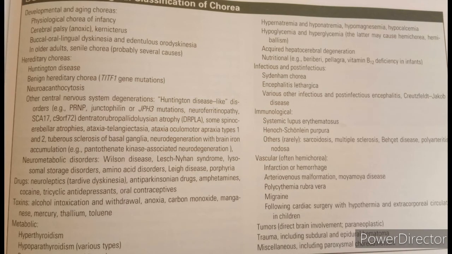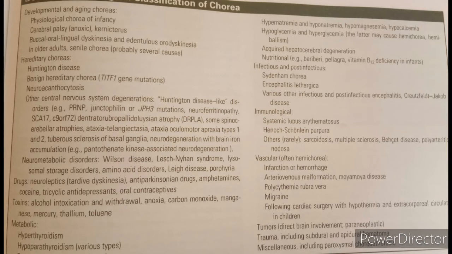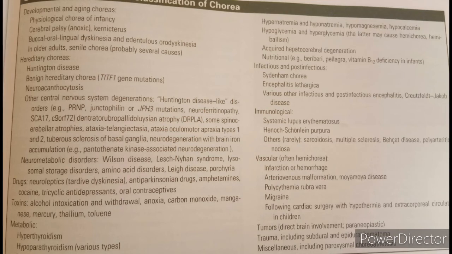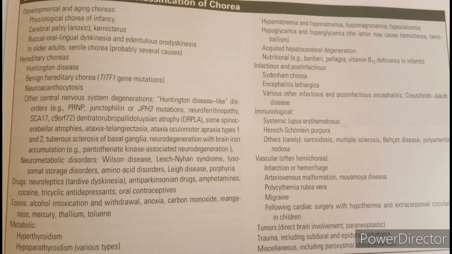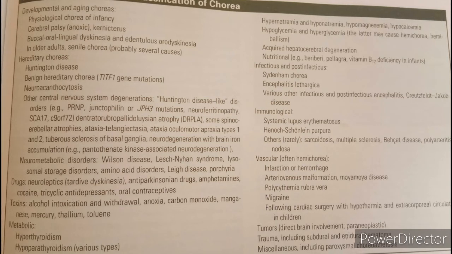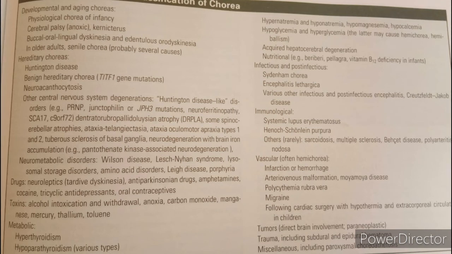Infectious causes, we have Sydenham's chorea, encephalitis lethargica, and Creutzfeldt-Jakob disease, various infectious and post-infectious encephalitis. In the immunological causes, we have SLE, Henoch-Schonlein purpura, sarcoidosis, multiple sclerosis, Behçet disease, and PAN. In the vascular causes, we have infarcts or hemorrhage, AV malformations, migraine. It is an important cause of chorea, polycythemia rubra vera, and following cardiac surgery with hypothermia and extracorporeal circulation.